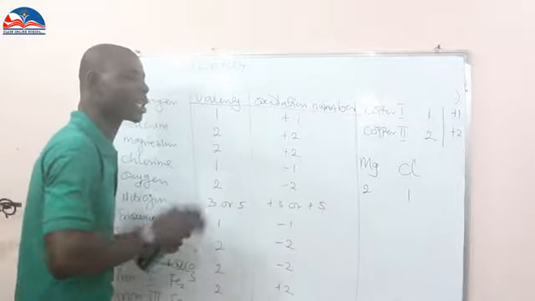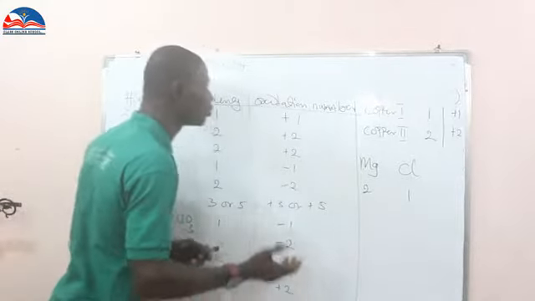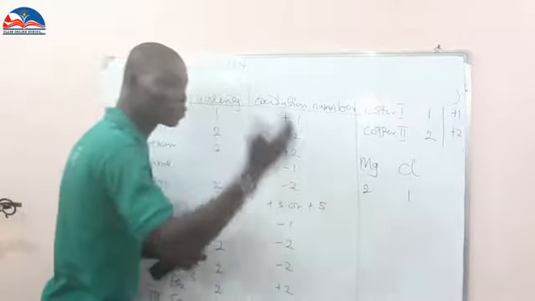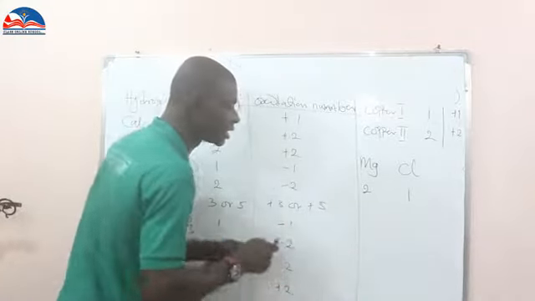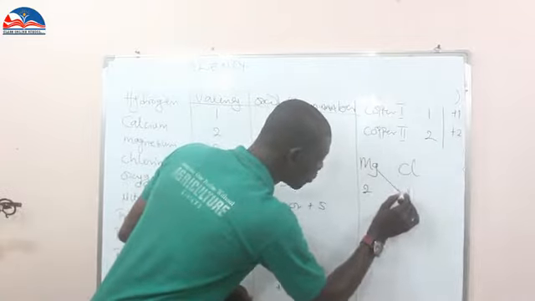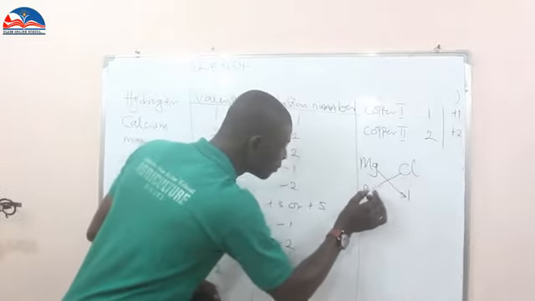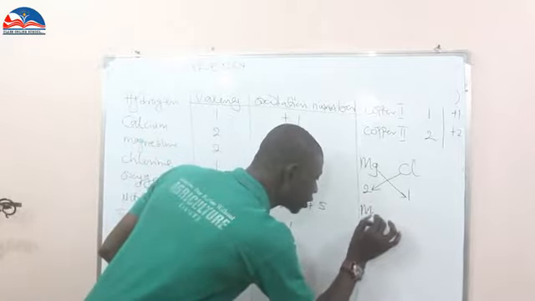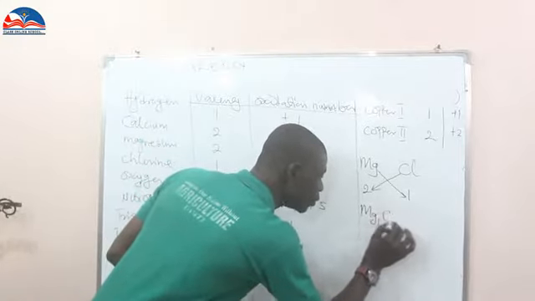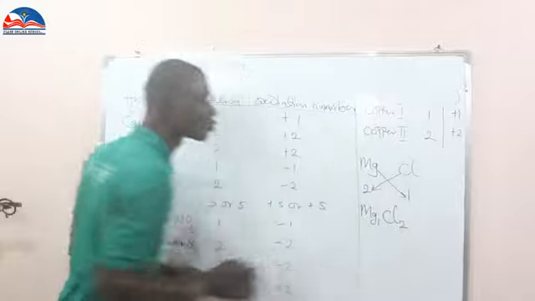Because we are talking about the combining power of an element, there will be an exchange of valency. Magnesium 1, chlorine 2. That is what you are going to see: MgCl2.